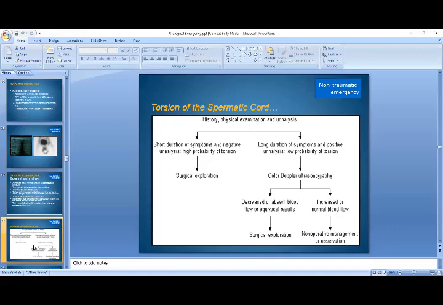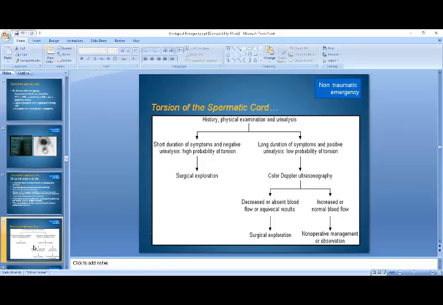See, in case of confirmed testicular torsion, there is a short history and negative urine analysis. Whereas a patient who is being screened for testicular torsion will have a long duration of symptoms and a positive urine analysis for urinary tract infection.